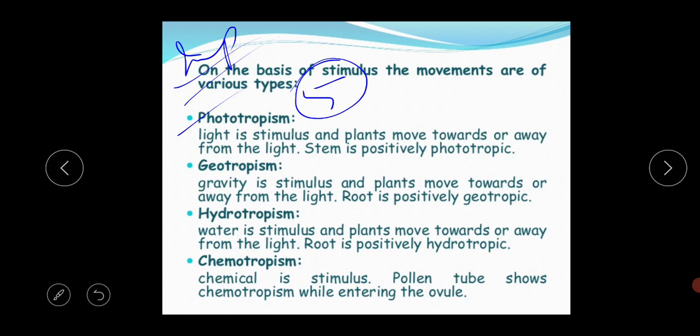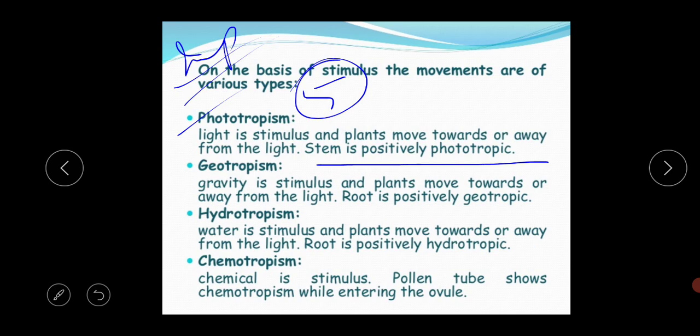From the name, I think you will get to know that in phototropism, photo means the sunlight, okay, and tropism means the movement. Here I have written phototropism. What is the meaning of photo? Photo means sunlight and tropism means movement. So here the light is the stimulus, and plants move towards or away from the light. Here also the stem is positively phototropic.